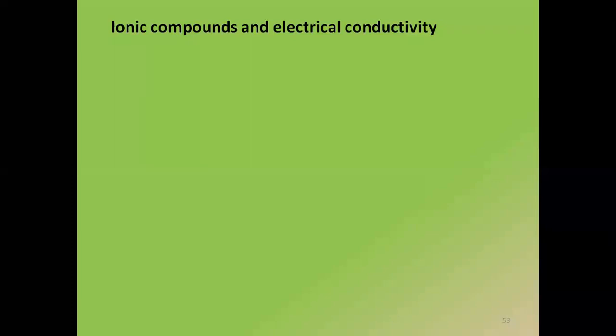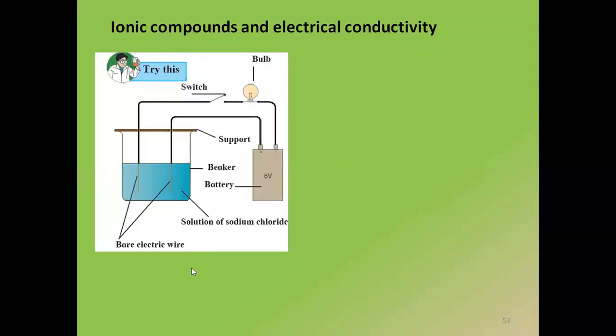Okay. So like I said, we were talking about ionic compounds and electrical conductivity. For that, I want everyone to see this diagram carefully. Here, what I am doing is, I'm going to prepare a solution of 1 gram sodium chloride in 50 ml of water. Then I'm going to take 2 electrical wires and connect one to the positive terminal, another to the negative terminal, as you can see in the diagram.